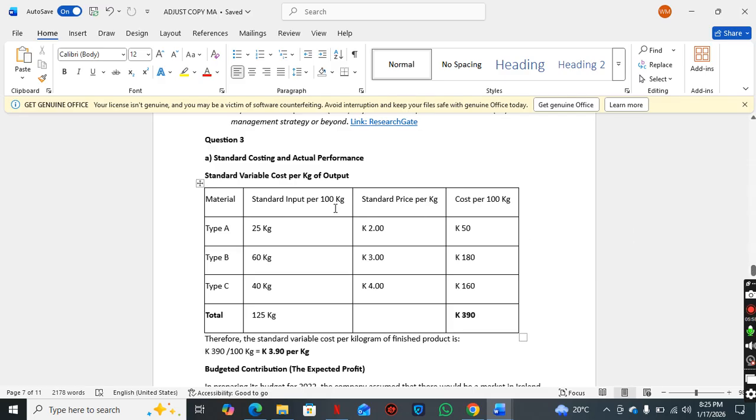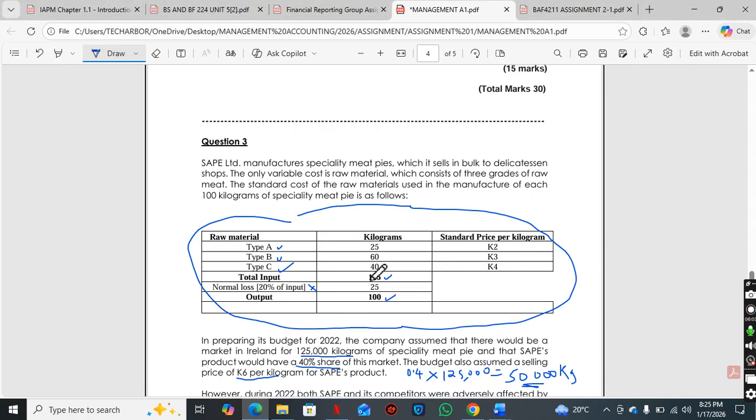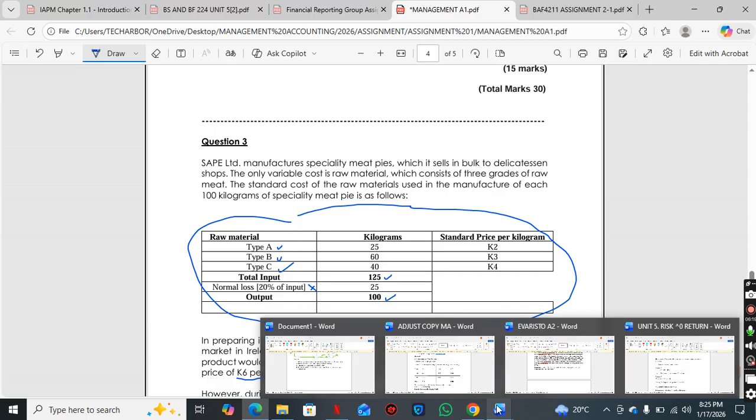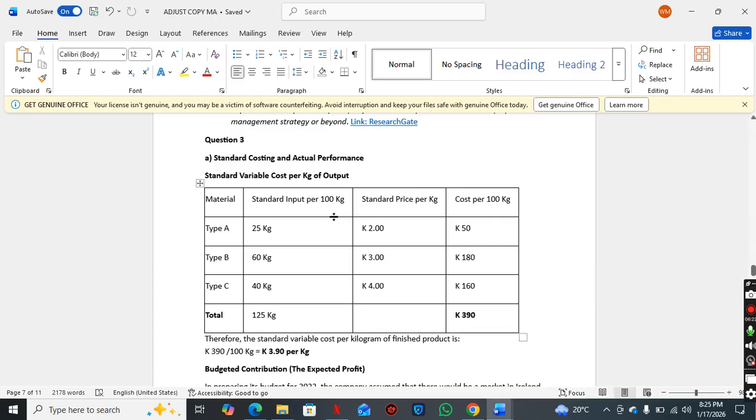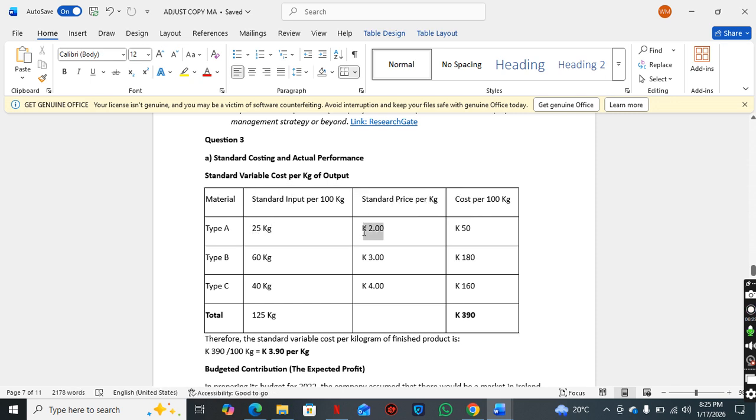For our budgeted contribution, I'm referring back to this initial table they've given us. First, we're going to find out how much was paid for type A, B, and C. We want to find the cost per kilogram, the variable cost per kilogram. That's what we want to do. So for type A, standard is 25 kg. Standard price is 2 kwacha. 25 times 2, that is 50 kwacha.